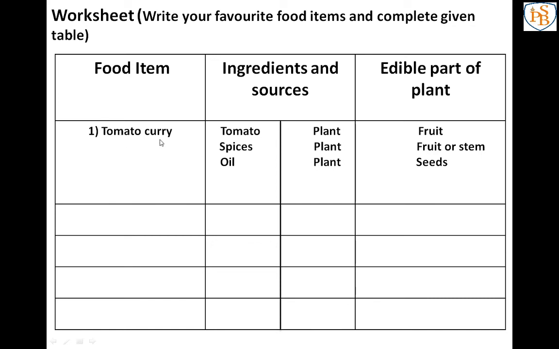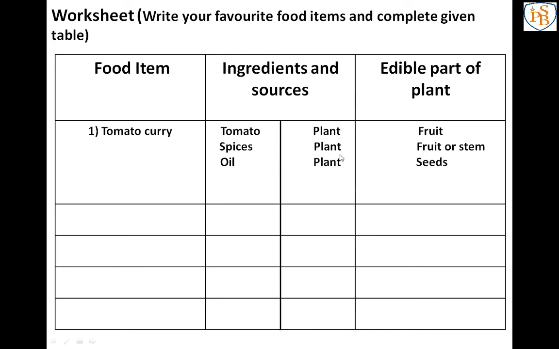Like see, tomato curry. For tomato curry, I need tomato, some spices and oil. So tomato, which is the source of that tomato? Tomato we are getting from animal or from plant? Yes, tomato we will get from plant.